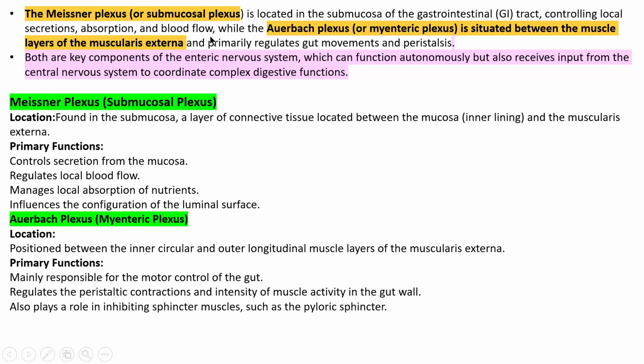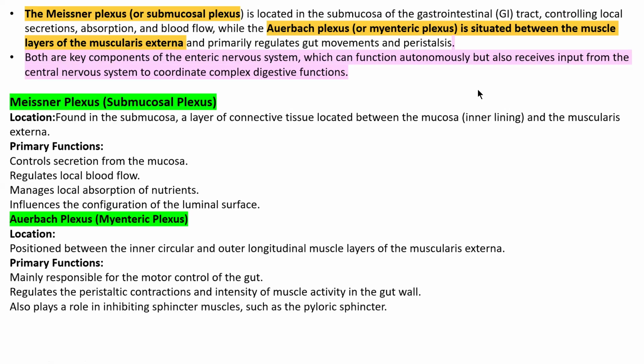The Auerbach plexus, also called the myenteric plexus, is situated between the muscle layers of the muscularis externa, and its main function is to regulate gut movement and peristalsis. So both are key components of which nervous system? The enteric nervous system, which can function autonomously but also receives input from the central nervous system to coordinate complex digestive function.